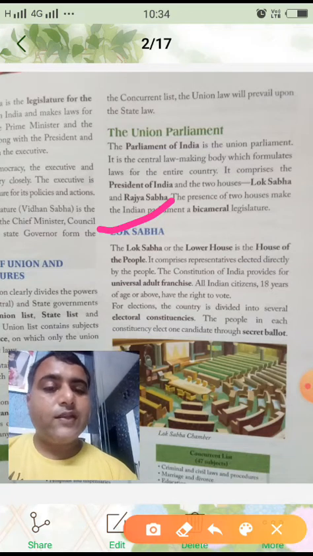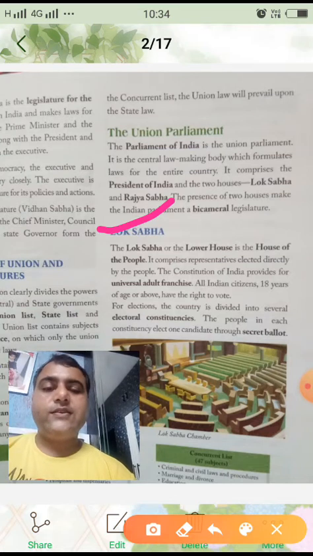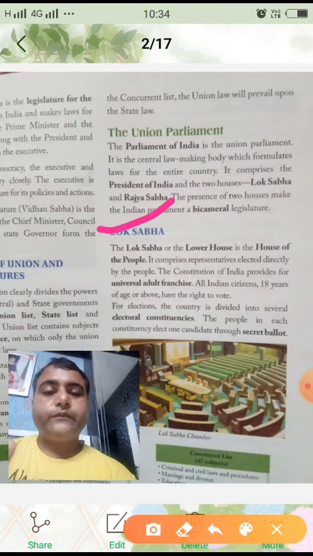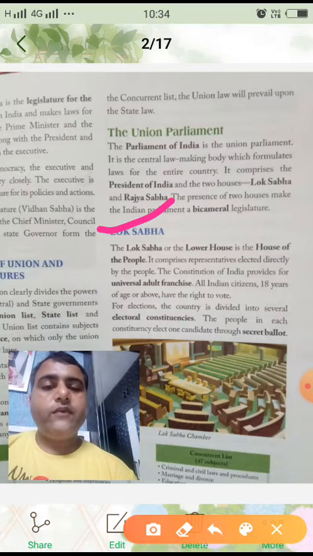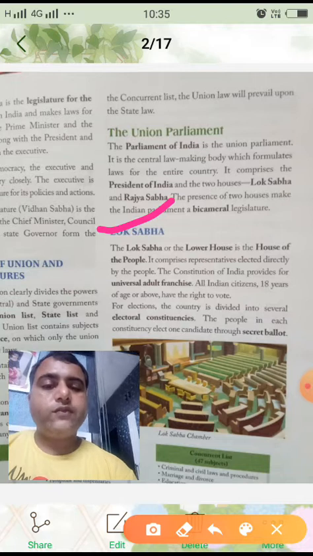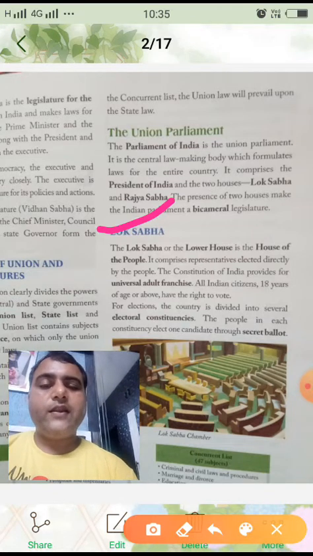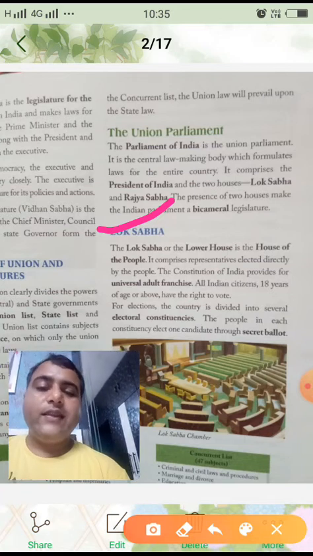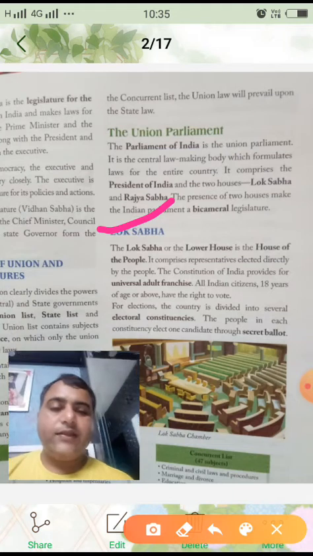For elections the country is divided into several electoral constituencies, and the people in each constituency elect one candidate through the secret ballot. Secret ballot is the system in the election through which the member of the Lok Sabha is elected.